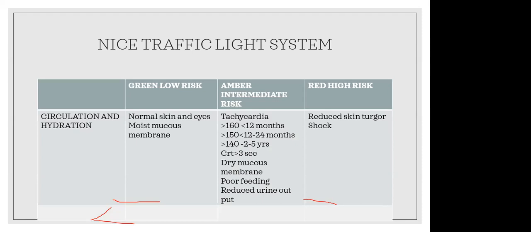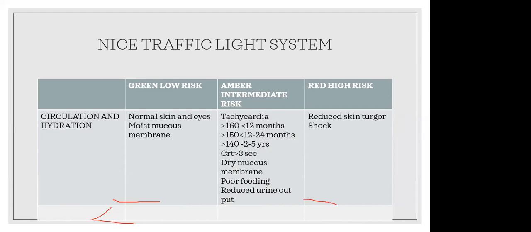In the amber, intermediate risk zone, the child has tachycardia, that is, a heart rate of more than 160 per minute if the child is less than 12 months, more than 150 between 12 to 24 months, and more than 140 in 2 to 5 years. If the heart rate is more than this range, there is intermediate risk. Capillary refilling time is more than 3 seconds, the child is feeding poorly, and there is reduced urine output. Also, we have to assess that the child is in intermediate risk. We have to intervene at that time.